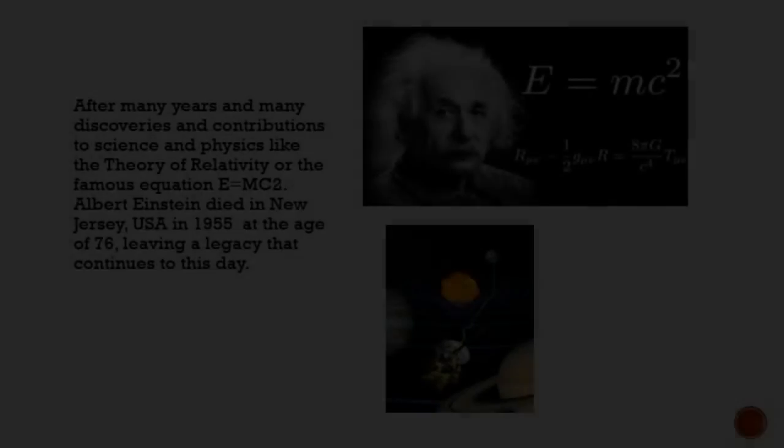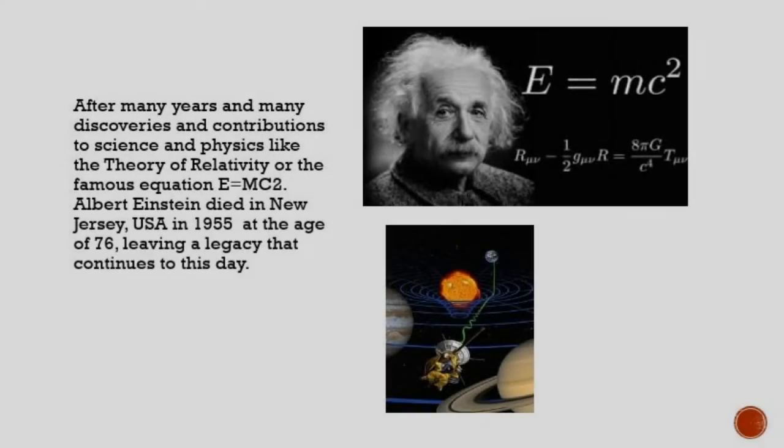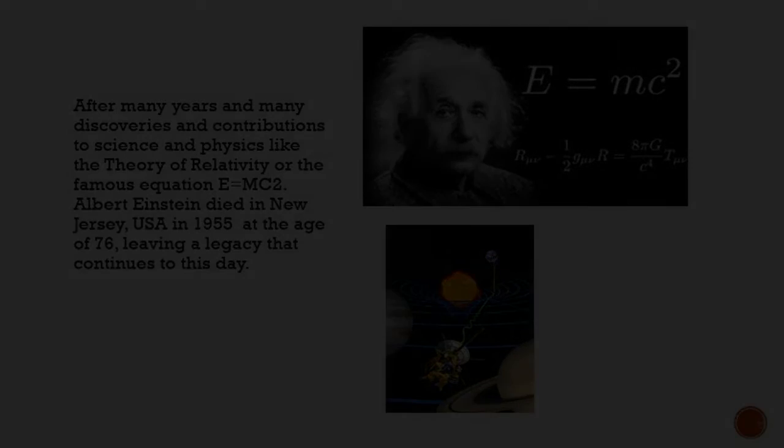After many years and many discoveries and contributions to science and physics, like the theory of relativity and the famous equation E=mc², Albert Einstein died in New Jersey, USA in 1955 at the age of 76, leaving a legacy that continues to this day.